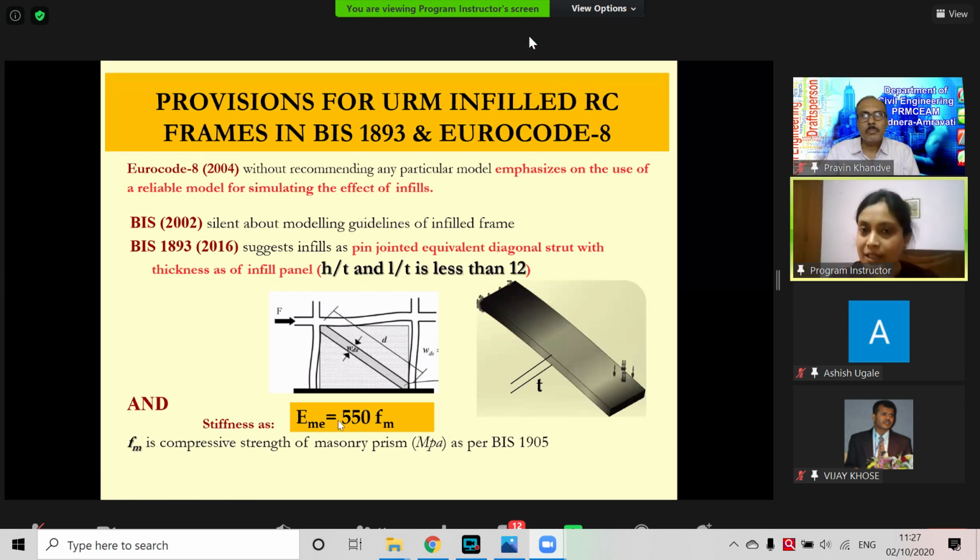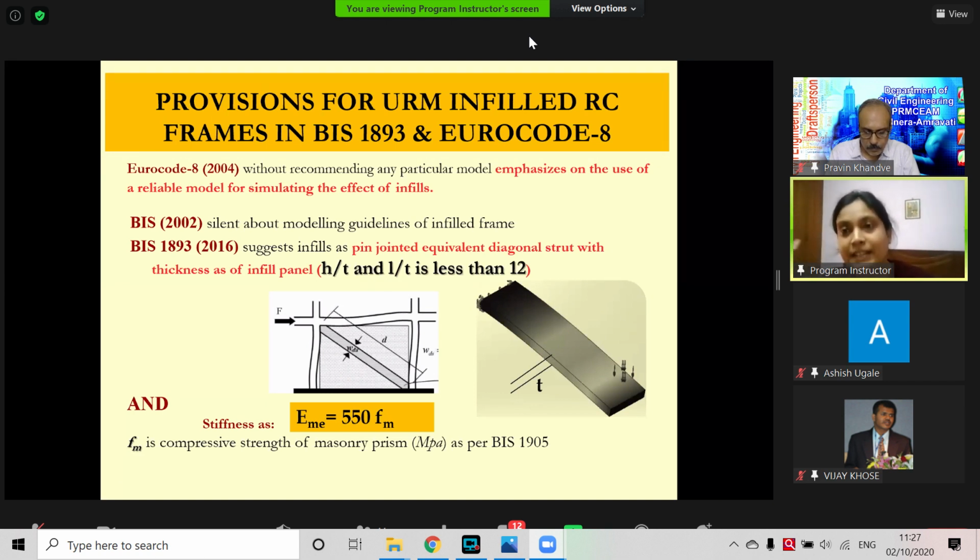The thickness is the same as the original infill, but one caution is given: it should not be a slender infill. If we remember the column L by D ratio, if it is higher than 12, then the failure is different.